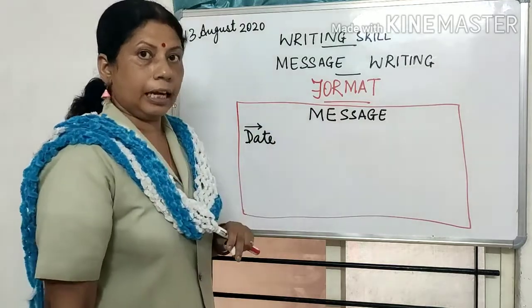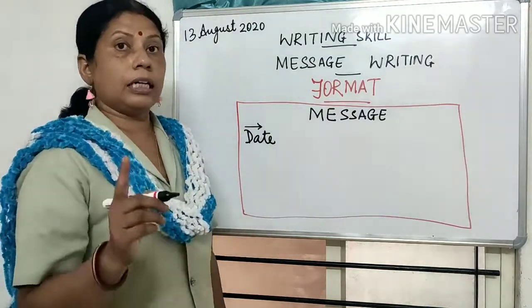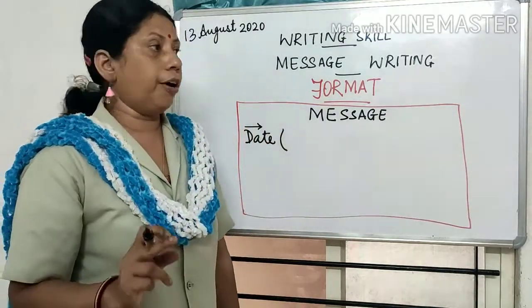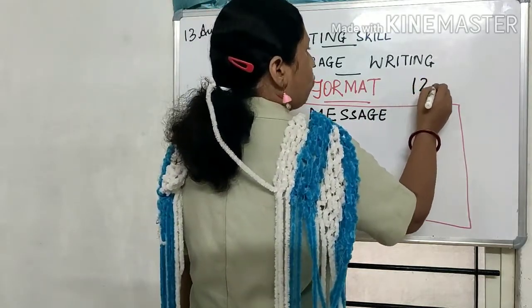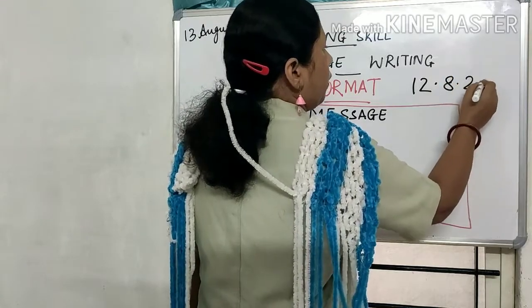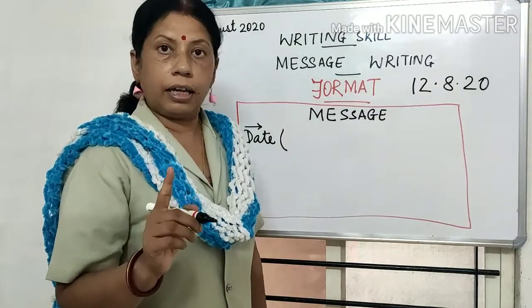Okay, the date. Now here remember children, how do I write a date? In English, always remember, we do not write the date this way. Suppose today is 12.8.20. Okay, this way we do not write the date.